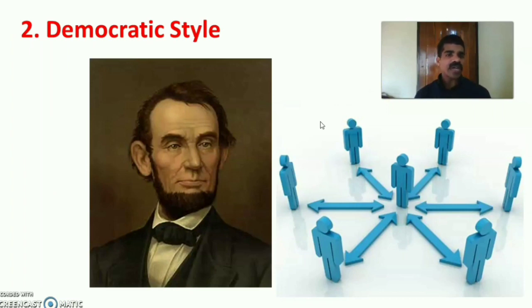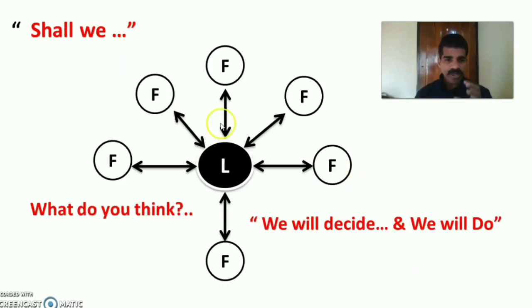The second important type is the democratic style. You can remember Abraham Lincoln regarding the democratic leadership style. You can see the flow diagram. Here the direction is both sides, from leader to follower or worker. The middle portion is the leader and all these Fs stand for followers, workers or employees. You can remember the clue words: we will decide and we will do. So here we use we will decide and we will do.